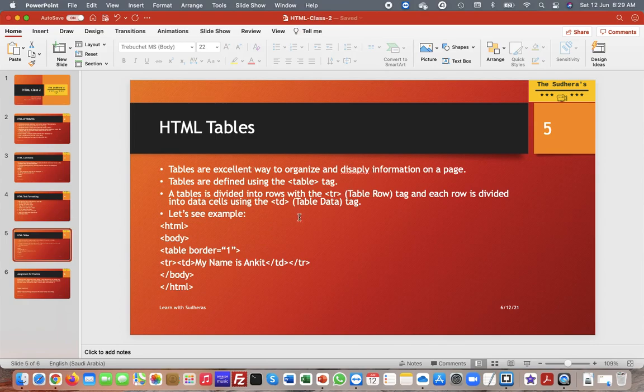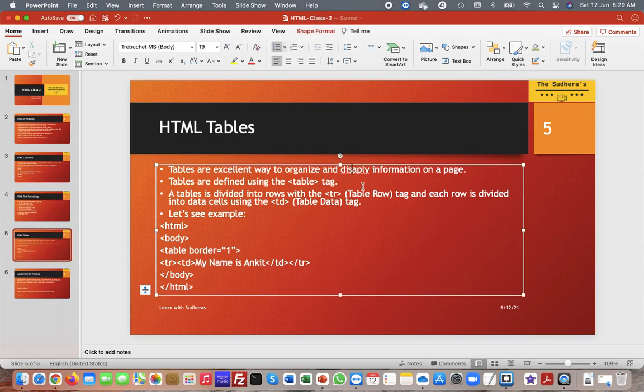This is HTML tables. Tables are very important, friends. You need to practice and you will use them a lot in designing websites or any application. Tables are an excellent way to organize and display information on a page. Tables are defined using table tags. There is a tag called table we use to start with. A table is divided into rows with the tr tag, which is the table row tag, and each row is divided into data cells using the td table data tag.